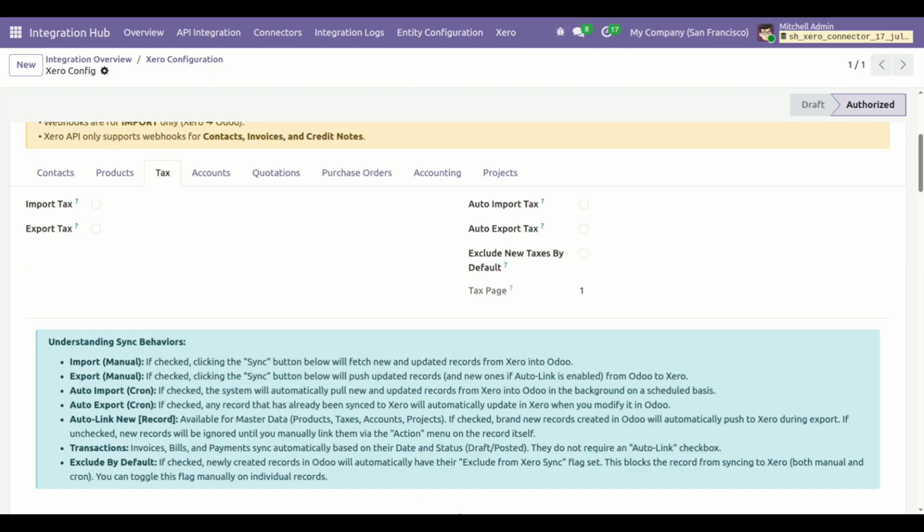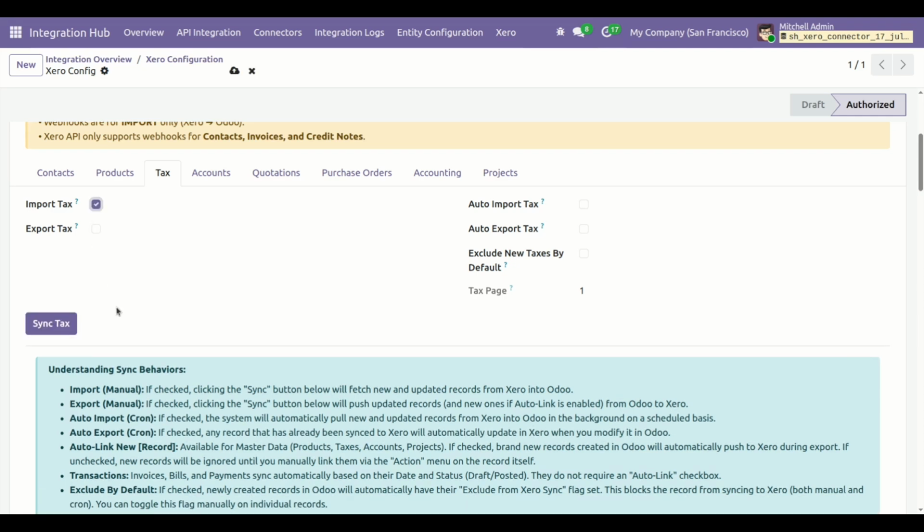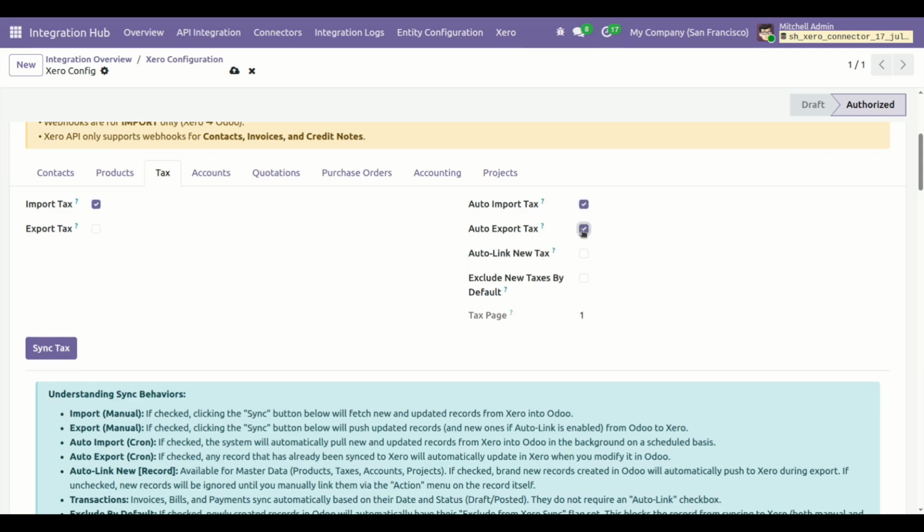Now if you do not want to import and export tax manually using the sync tax button, then through the auto import tax boolean and auto export tax boolean, it will automatically import and export tax using a cron job.